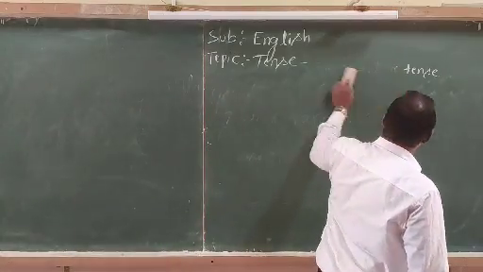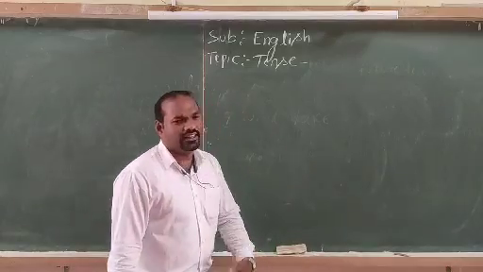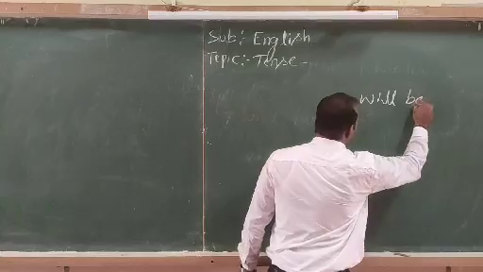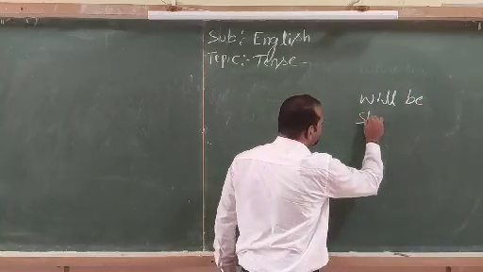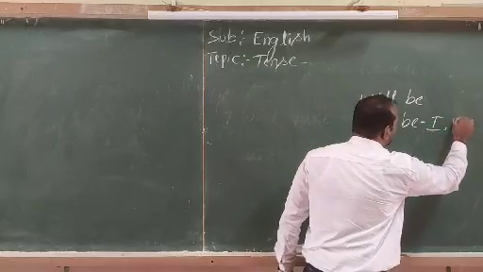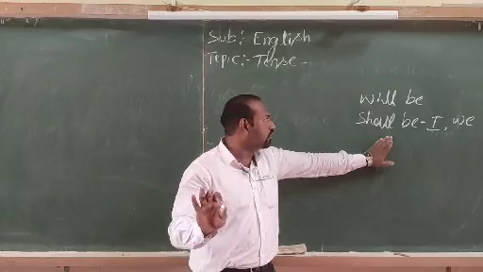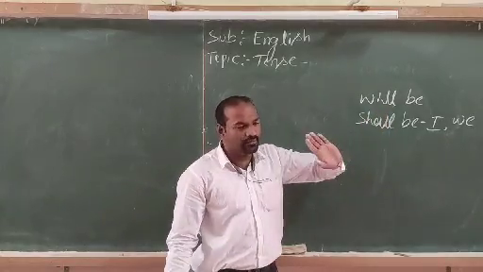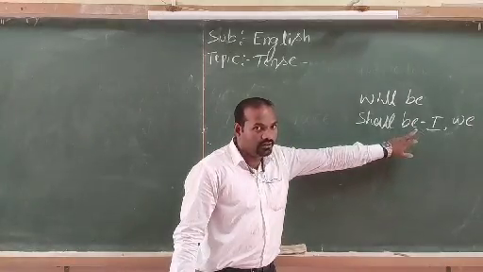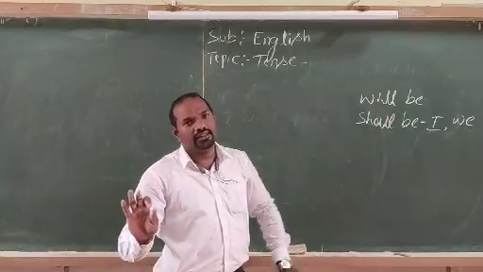Let's get into the next tense. Simple future is over right now. Future continuous tense. In future continuous tense, there is one helping verb, that is will be or shall be. If the subject is first person singular or plural, take shall be as a helping verb. Otherwise, take will be as a helping verb.